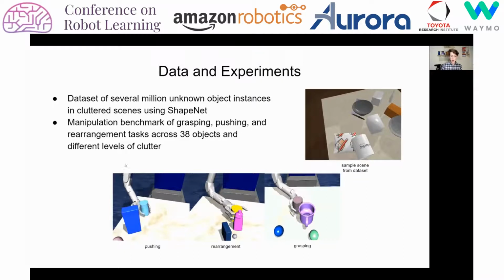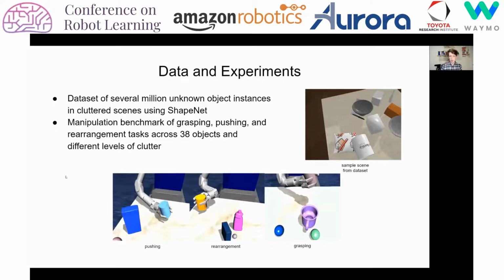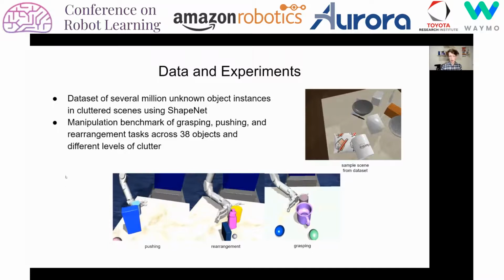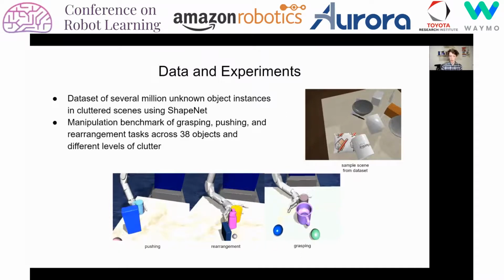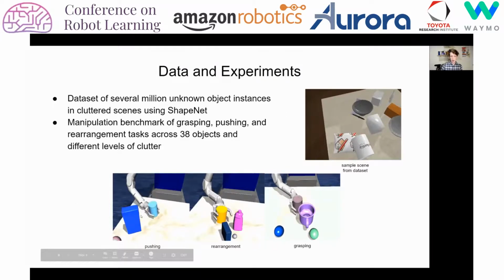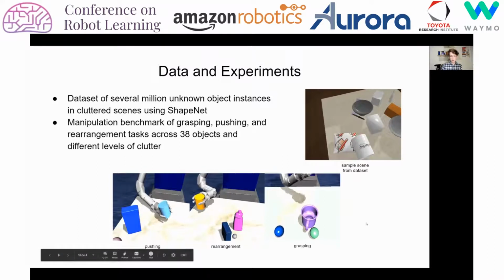We also created a manipulation benchmark of grasping, pushing, and rearrangement tasks across 38 different objects and different levels of clutter for a total of over 2,000 different robotics manipulation tasks. And you can see GIFs of these on the bottom.